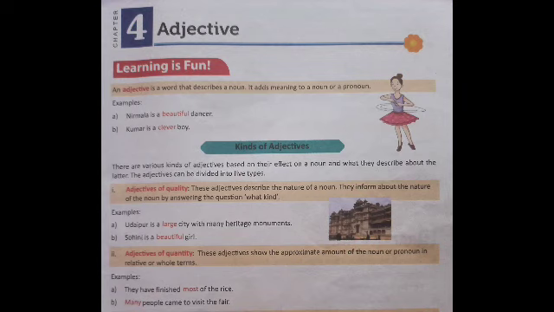They have finished most of the rice. Here, most shows quantity. Many people came to visit the fair. Here, many shows quantity. So, adjectives of quantity show the approximate amount of the noun or pronoun.